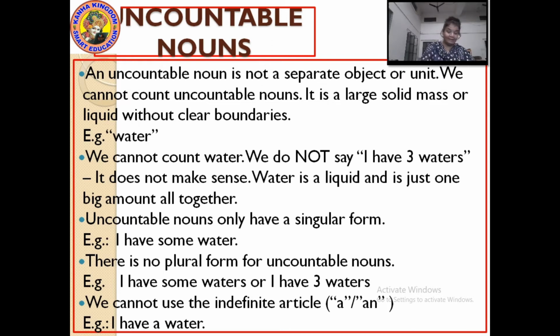You cannot write them in plural forms, like I have some waters. No, it's wrong. And lastly, you cannot use any indefinite article like a or an with uncountable nouns. I have a water, I have an oil. No. So, further also we will see more about uncountable nouns.